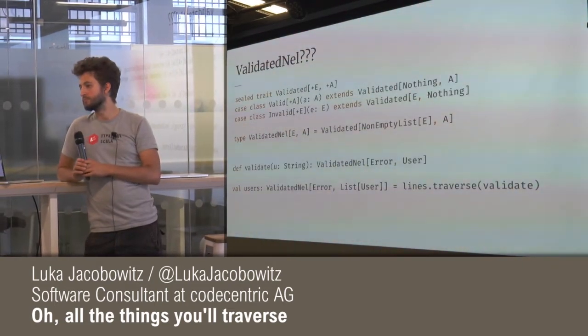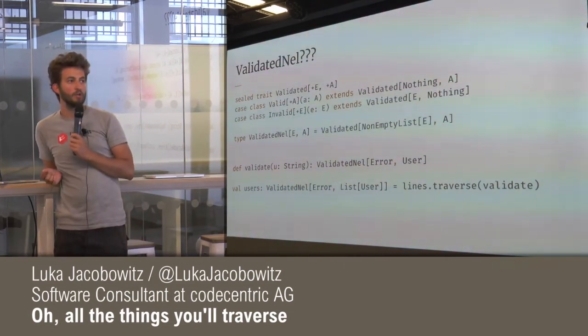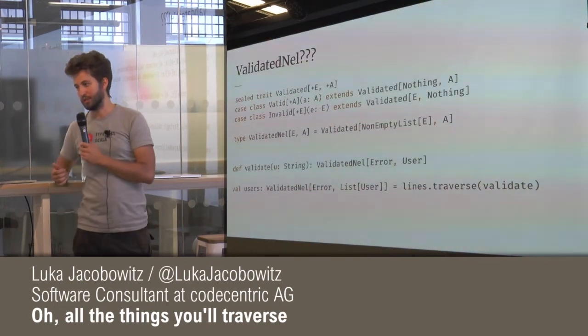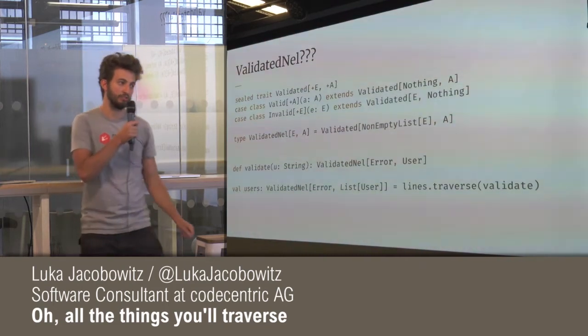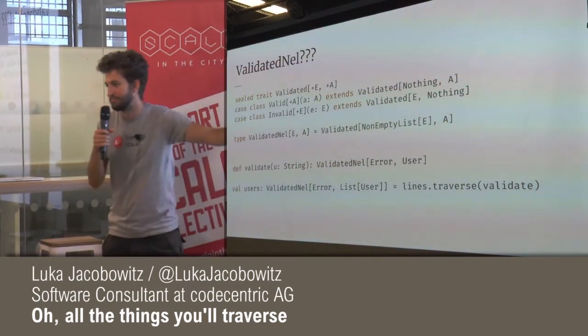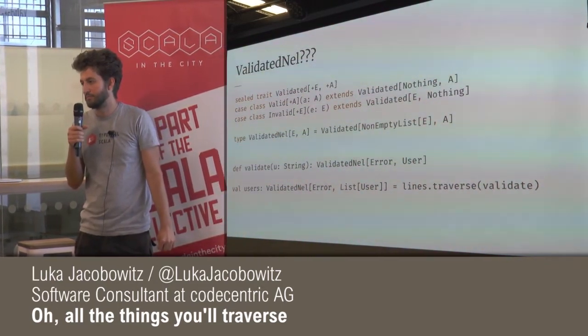This is essentially an either, right? Exactly. It's essentially an either. But if you use the applicative of either, it won't do error accumulation. And that's because the applicative of either doesn't require this E type to have a monoid or a semigroup. But you can't have both a list of errors and a list of users.